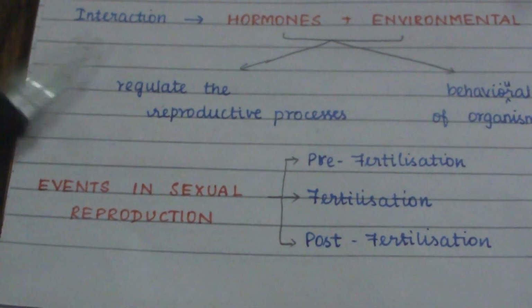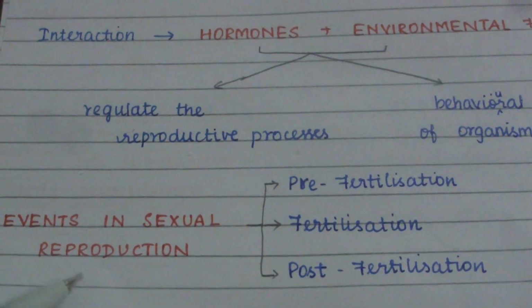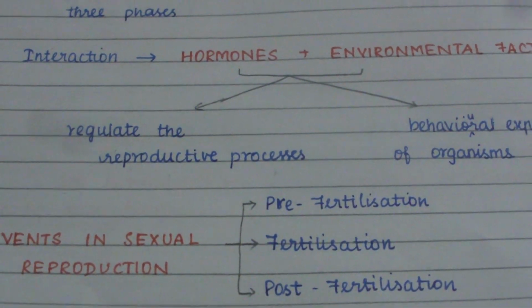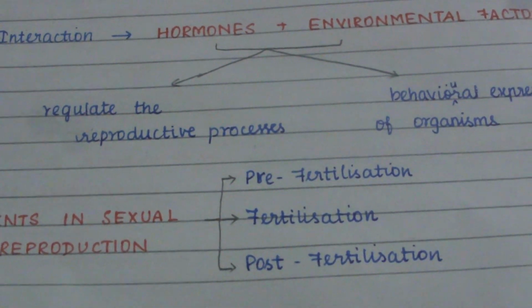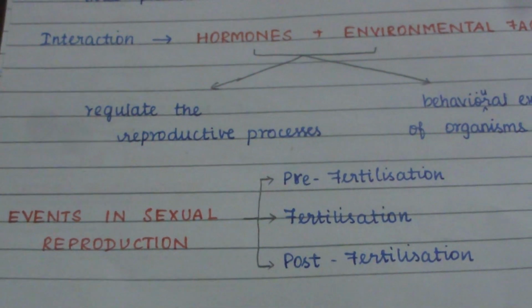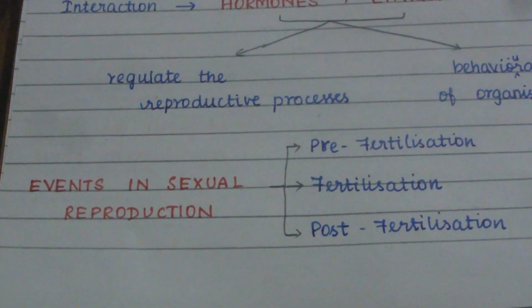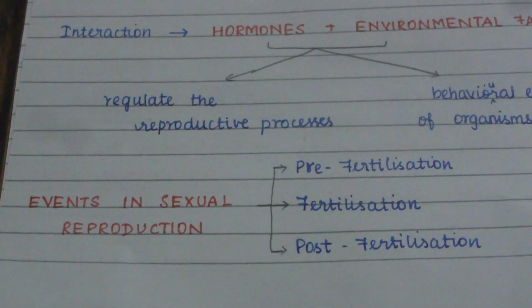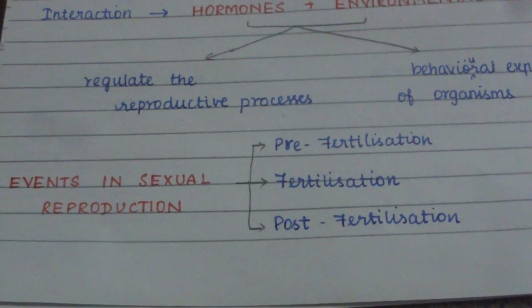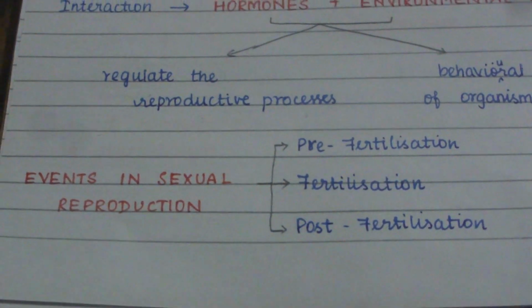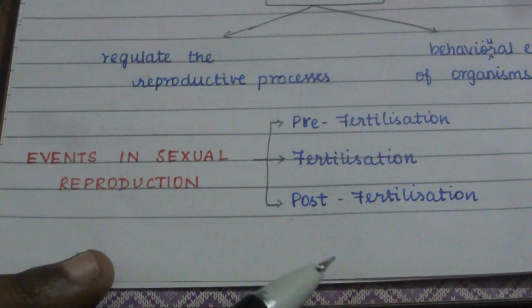Now the events in sexual reproduction: we know that sexual reproduction is very complex and elaborate. Even though it is complex and elaborate, it follows a regular sequence. We know sexual reproduction involves male and female gamete fusion, the formation of the zygote and embryogenesis. But this can be placed under sequential events. There are three distinct stages. The first one is pre-fertilization, then fertilization, and the next is post-fertilization.